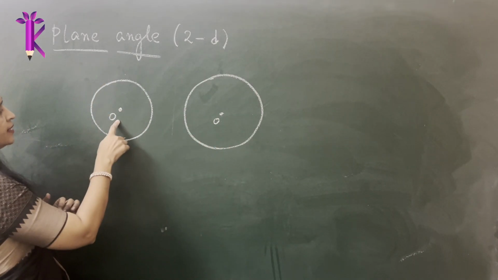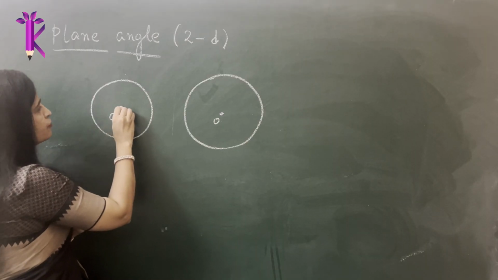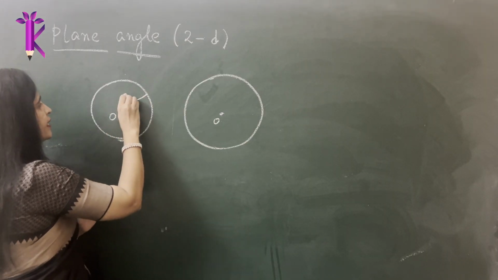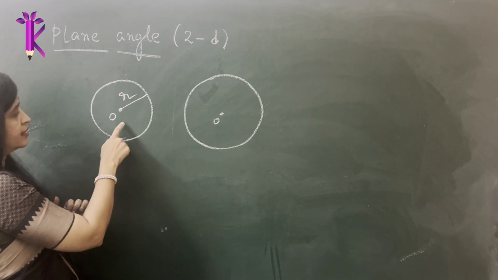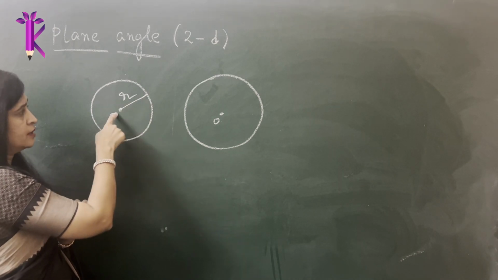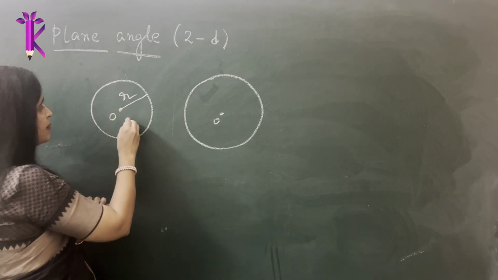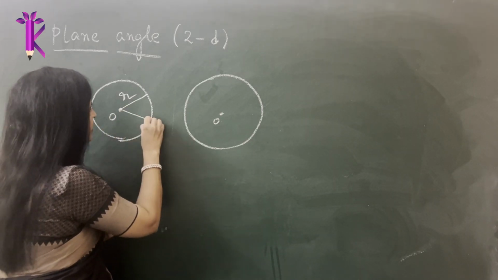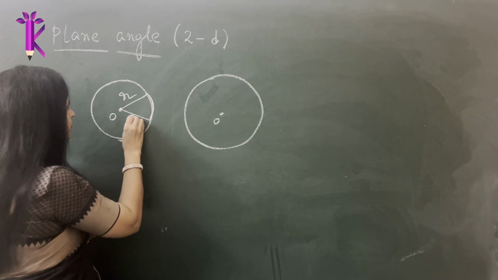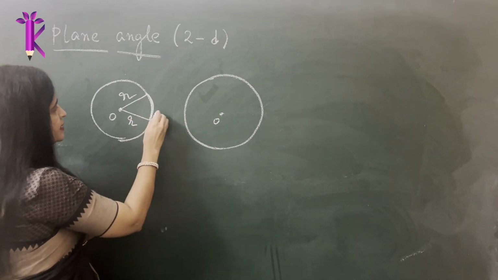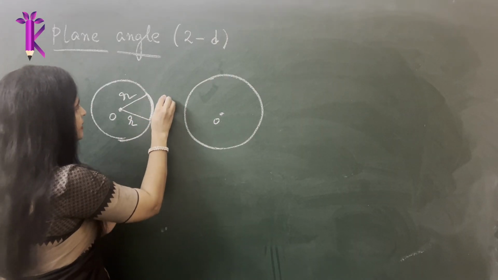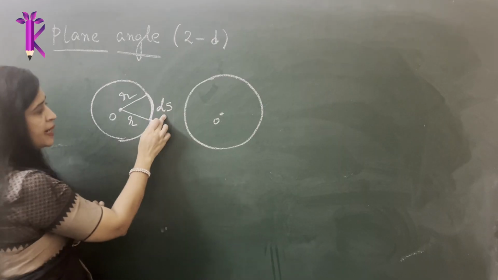Okay, so here, now if I show this, this is the radius of the circle or the radius of the pizza. Now I want to cut out a piece, a segment from it. So I take out a segment. So this length is what is referred to as the arc length, which is denoted by the letter S.